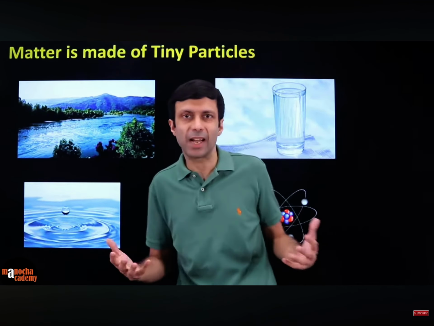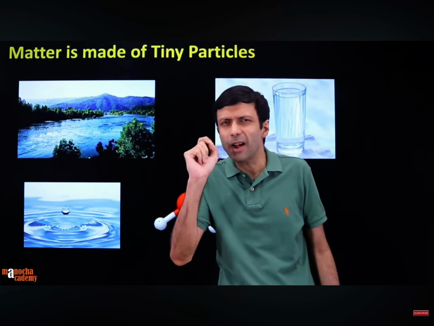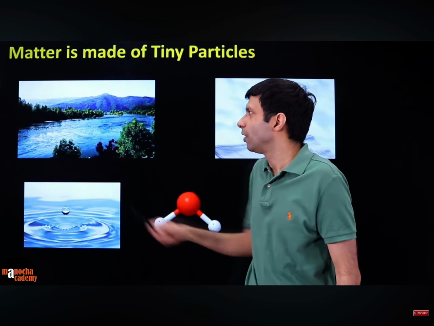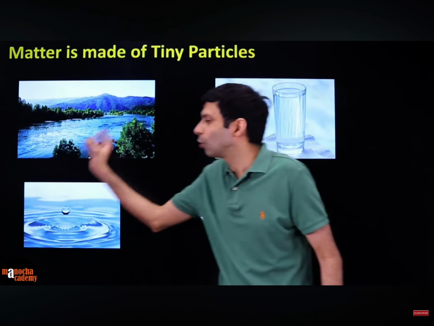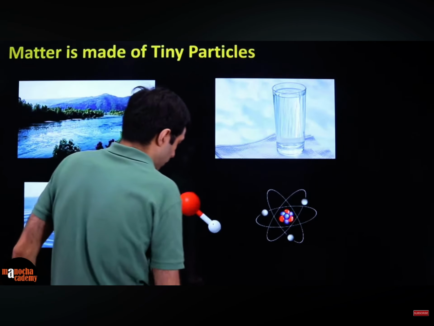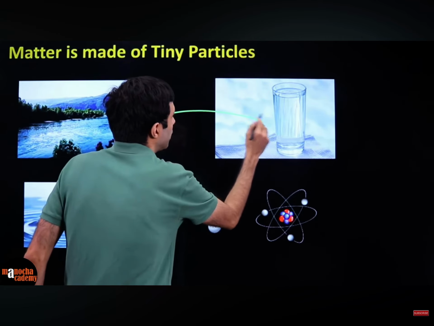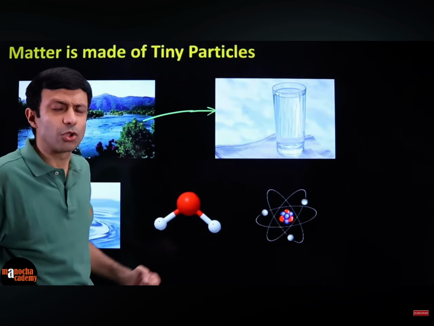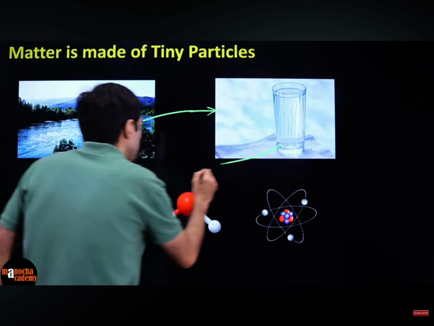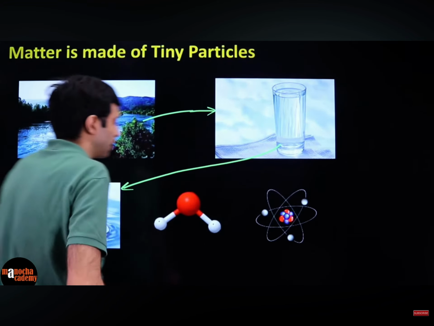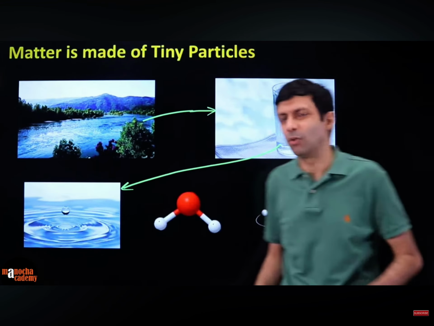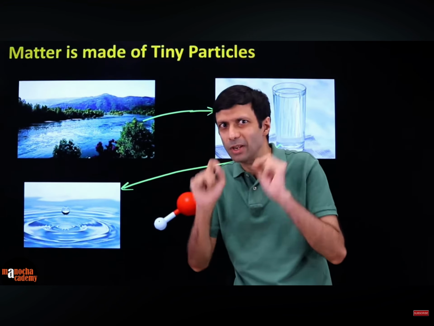Now, do you guys know that matter is not continuous? From our current theory in science, matter is said to be made of tiny, tiny particles, right? So for example, if we consider this large river, we take out the water from the river and put it, let's say, into a glass. Now let's see if we can go smaller than that. If we take this glass and zoom in further, you can consider one tiny drop of water. Now if you zoom in further, the drop can be subdivided into smaller and smaller things, right?